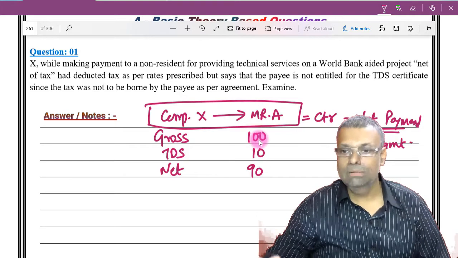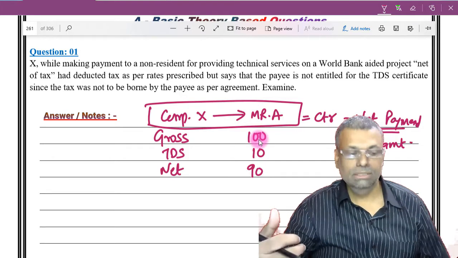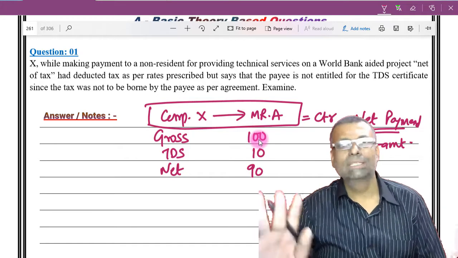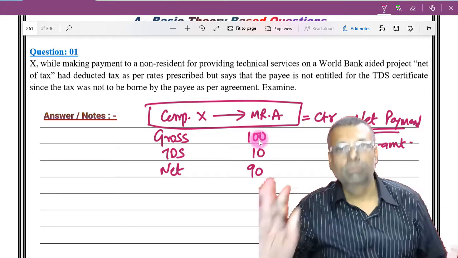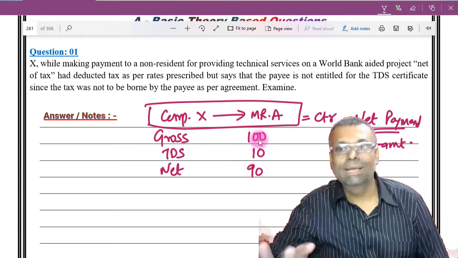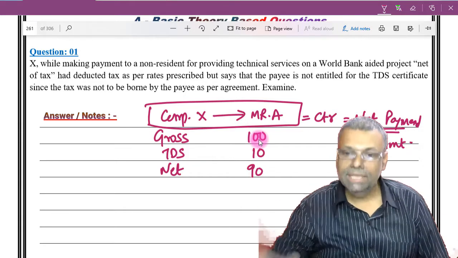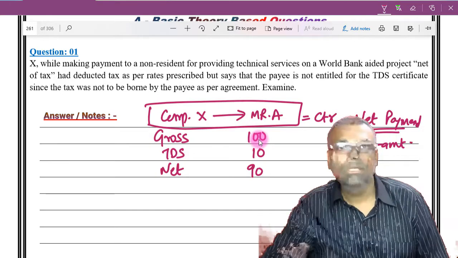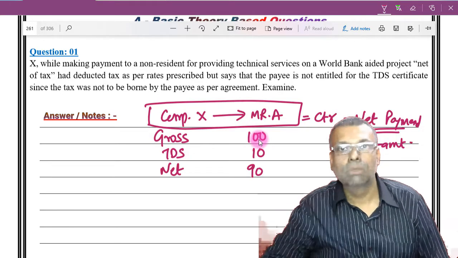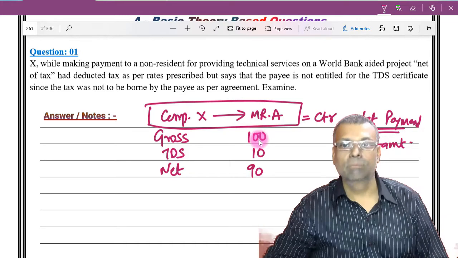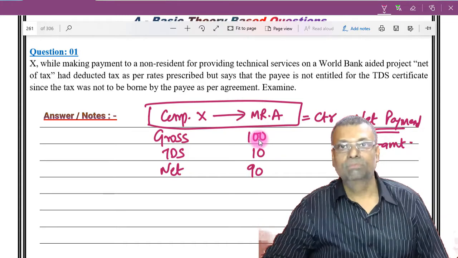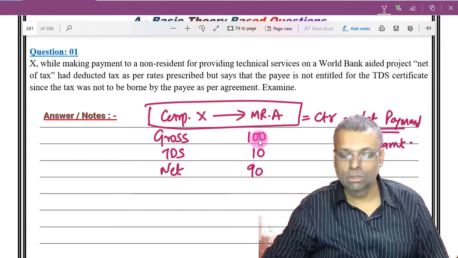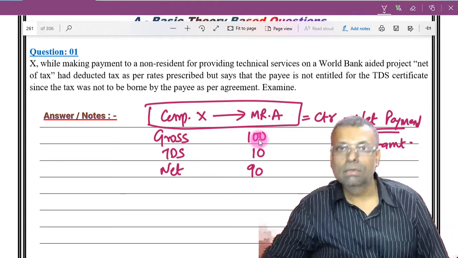Now, for example, if I'm employed by a company and the company says that you forget about your TDS, you will get X amount, so you can take this much money home. That's all, and that much money I will give you, X amount fixed. Forget about TDS, income tax, everything. Because anyway, TDS is not your responsibility. TDS is the payer's responsibility. So the payer will take care of everything. You take the net payment and go home. This is a contractual term. I repeat, this is a contractual term between the payer and the payee.